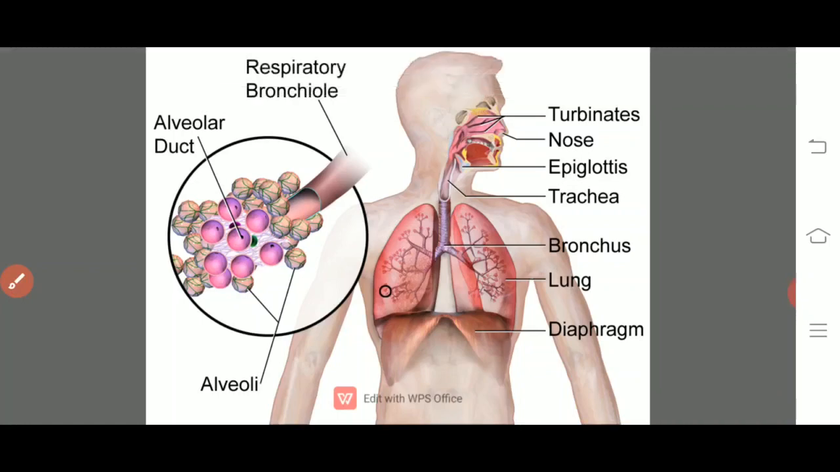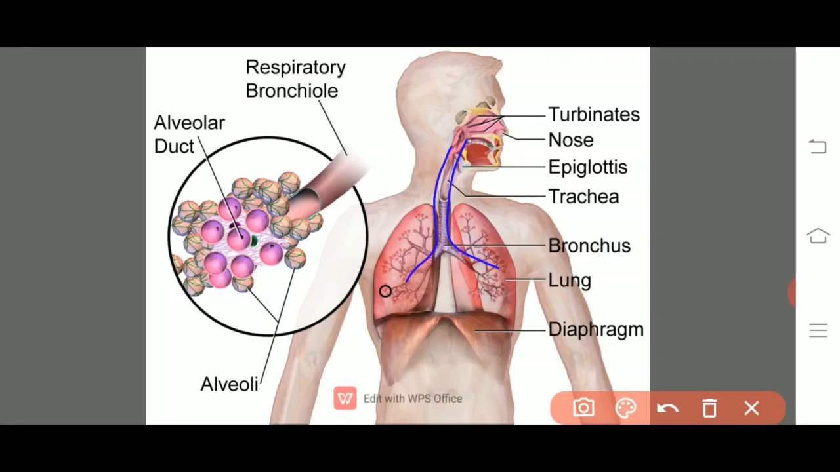Here we are going to observe the trachea. It is divided into two branches, and each branch is known as a primary bronchus.